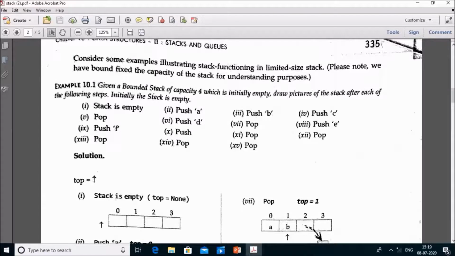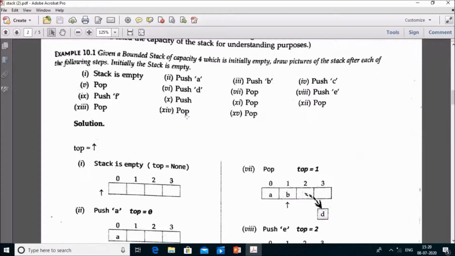Given a bounded stack of capacity 4, it means it is a bounded stack or static stack which is initially empty. Okay, it means top is equal to null, and we have to draw the pictures of the stack after following each step. Initially the stack is empty. First case, stack is empty, the picture is here and top is equal to none.